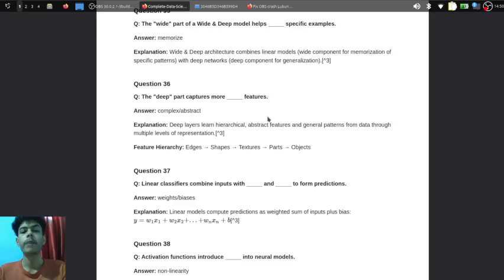Now, a linear classifier combines inputs with weights and biases to perform prediction. Linear models compute prediction as a weighted sum of inputs plus bias.